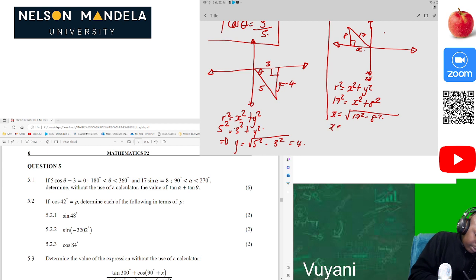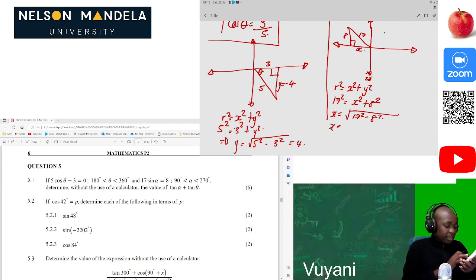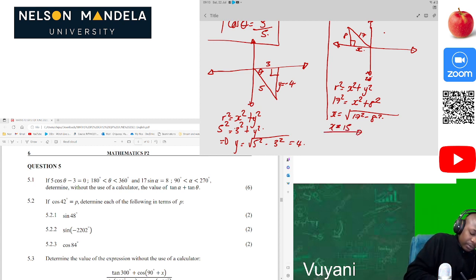Again, we use our Casio calculator: the square root of 17 squared minus 8 squared gives 15. So our x is equal to 15, and we can see that the x is on the negative side here.